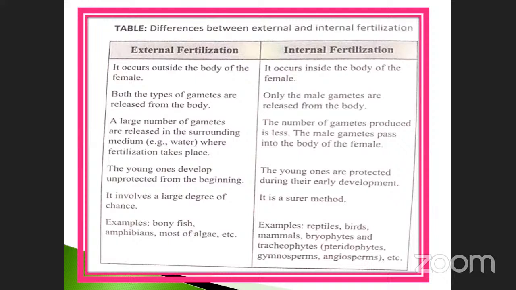A large number of gametes are released in the surrounding medium, for example water, where fertilization takes place. Here, the number of gametes produced is less. The male gametes pass into the body of the female. Know the difference between these two? The number of gametes produced is less here, whereas there, a large number of gametes is released in the surrounding medium.